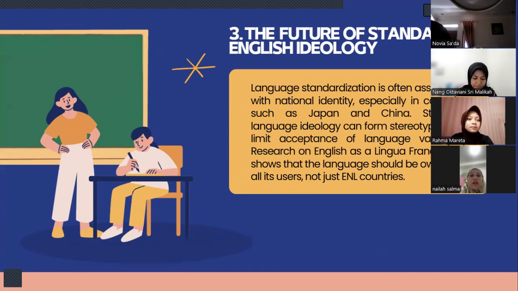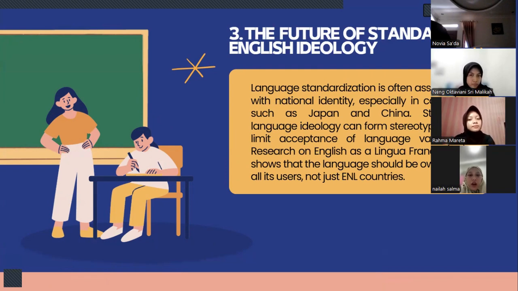Next slide. And then, what is the future of standard English ideology that we can predict? About identity, the specific identity and the standardization of language. In some countries such as Japan and China, it is often associated with national identity. It can form stereotypes and limit acceptance of language variation.